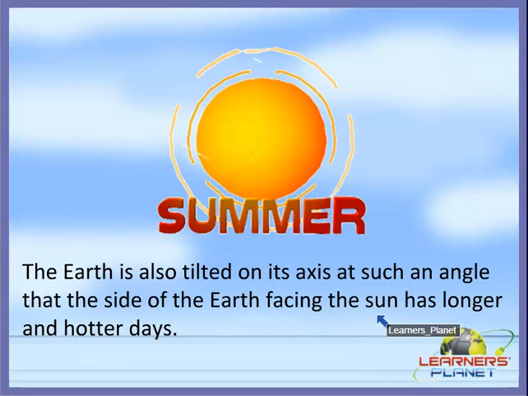So remember that the tilt of the earth at some angle which faces the sun causes the longer and the hotter days, and thus we experience summer season, right?